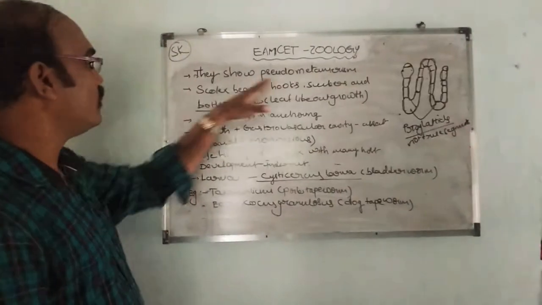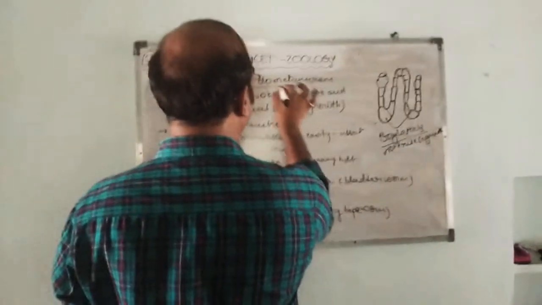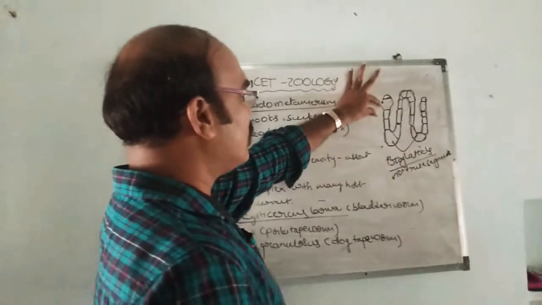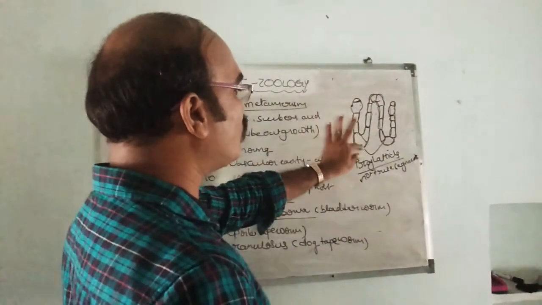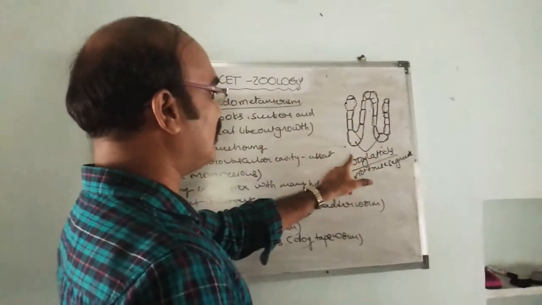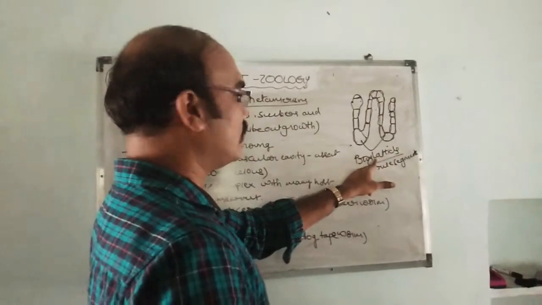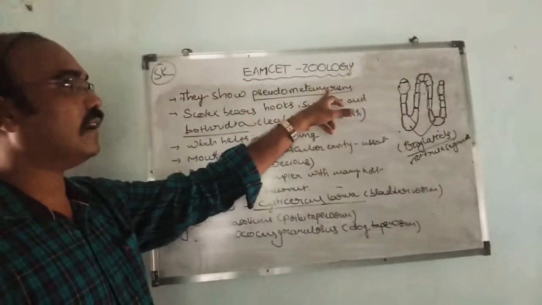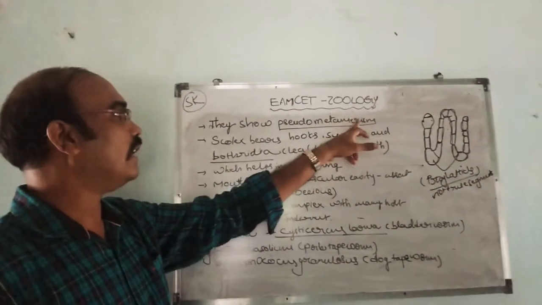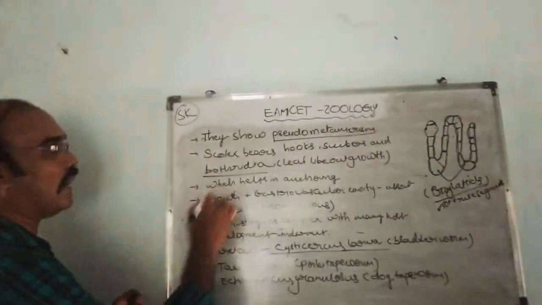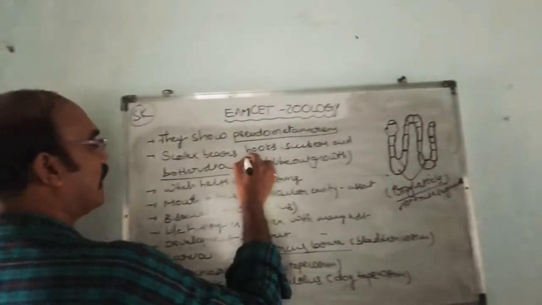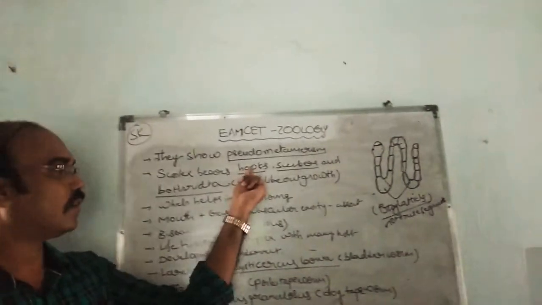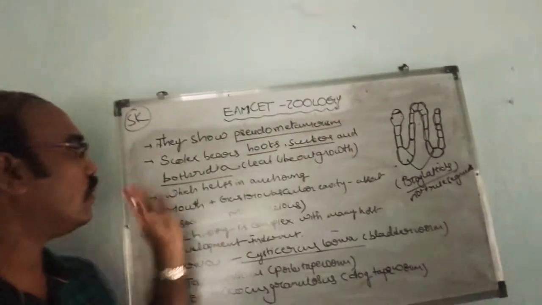And they show pseudometamerism. What does this mean? On the body wall of these cestodes, true metamerism is not shown. These metamers are called proglottids. And the scolex contains hooks, suckers and bothridia.